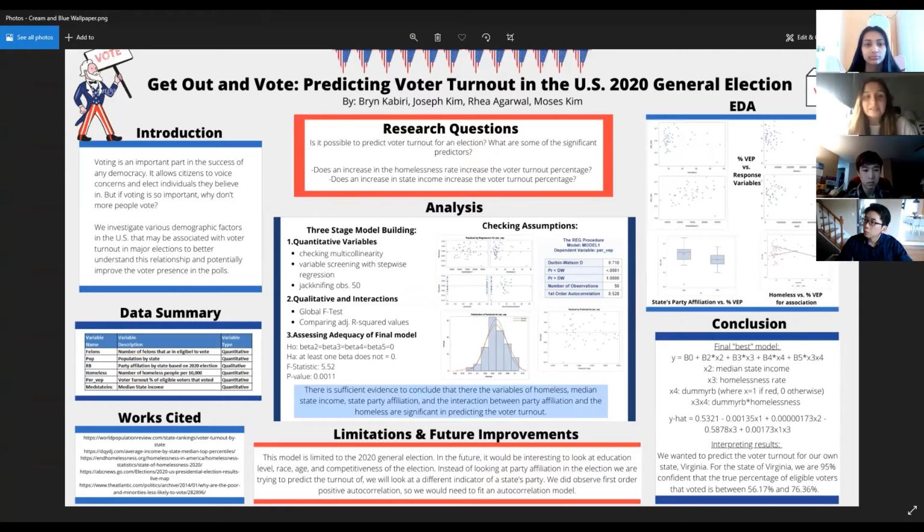A clear benefit to looking at this data is that, as we all know, voting is a civic duty, and it is important to understand how demographics are influencing who does and does not show up to the polls on election day. Since our response variable is not binary, we will use multiple linear regression to explore our response variable, per VEP voter turnout.